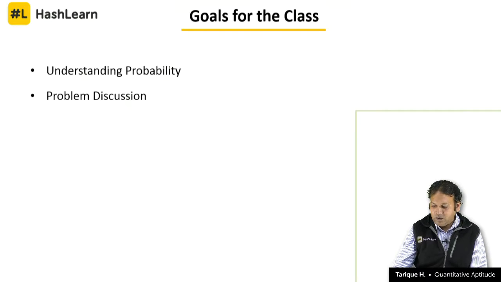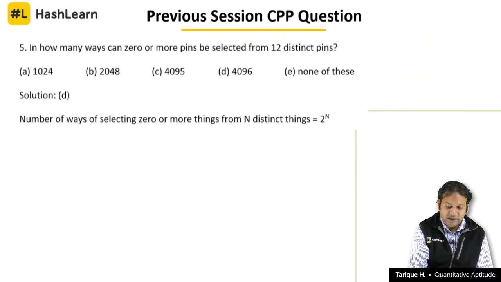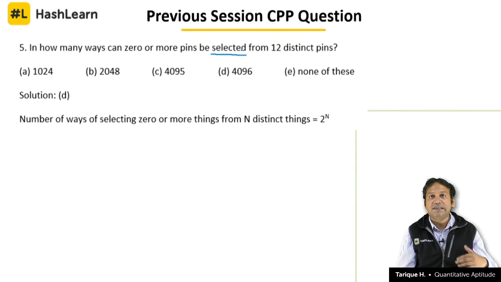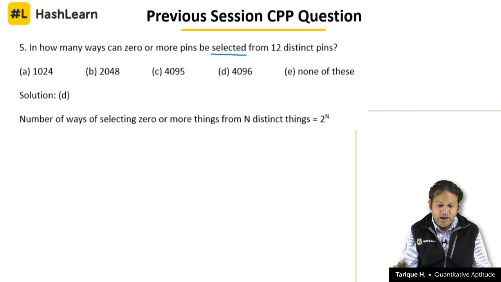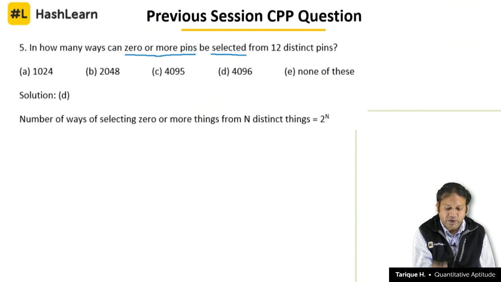Now first let's discuss the CPP question from the previous session, that was a session of combination. In how many ways can 0 or more pins be selected from 12 distinct pins? First of all, you observe that this is a question of combination. The moment we see the word select, in how many ways you can select, choose or pick, it's a question of combination. Here we are finding how many ways we can select 0 or more pins.